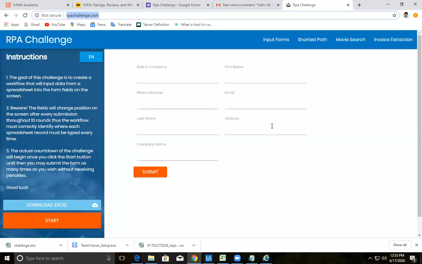rpachallenge.com is a website, and it concentrates on a very basic challenge. If you open that URL, you will find this. In order to practice and learn, this is open for everyone. We have an Excel file already, which was there for testing this website.